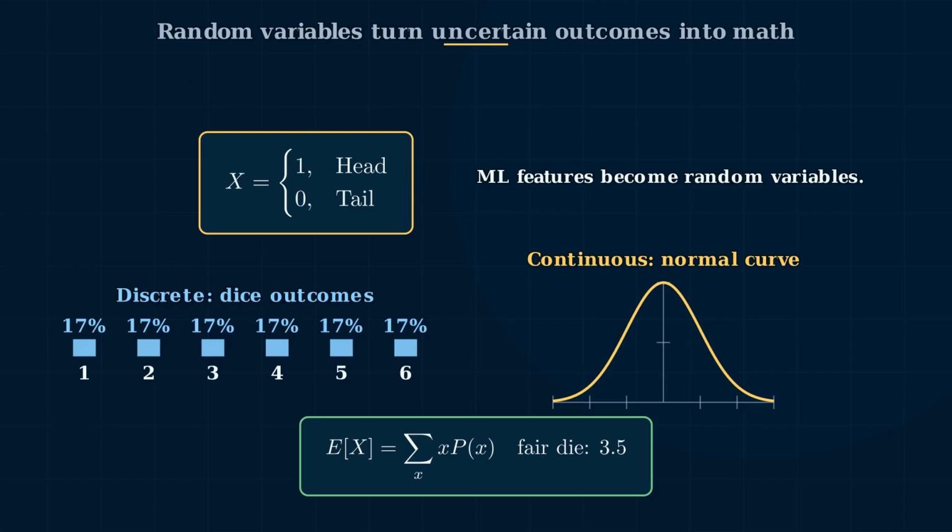Another powerful idea is expected value. E[X] equals the sum over x of x P(x). It means the long-run average. For a fair die, the expected value is 3.5. This idea will matter later when we talk about loss functions and optimization.